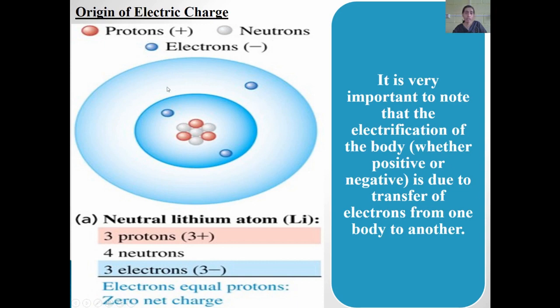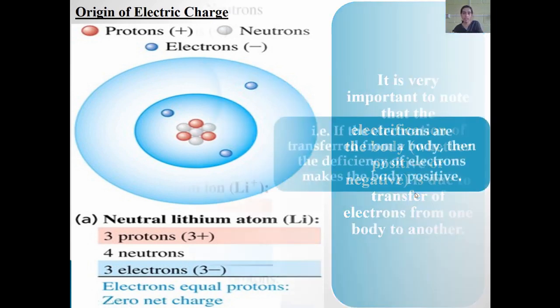So on the whole, this atom is electrically neutral since it carries zero net charge. Now, when do we say this neutral atom has been electrically charged, whether positively charged or negatively charged? Let us see that.